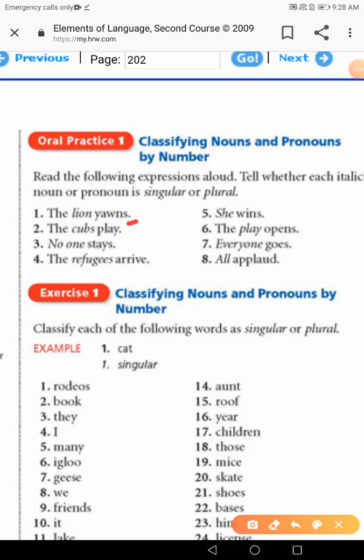Here, guys, in exercise 1, let's classify nouns and pronouns by number. If I say eggs, for sure it's plural. Book is singular. If I say they, for sure plural. I, singular. Aunt, singular. Roof, singular. Year, singular. For sure, guys, it's not a must that the plural noun ends with S.